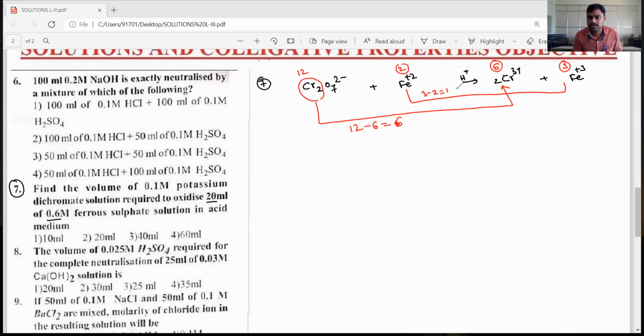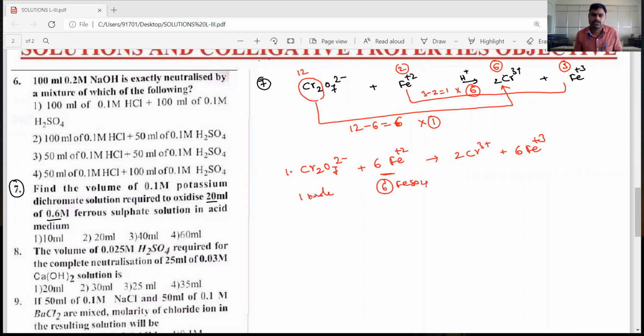So for balancing the oxidation states, you have to multiply this with 6, and this with 1. Then we get the skeleton balanced equation: Cr2O7 2 minus plus 6 Fe plus 2 is converted into 2 Cr3 plus and 6 Fe plus 3. Okay, dear students, now this is 1 mole, and this is 6 moles of ferrous sulfate.